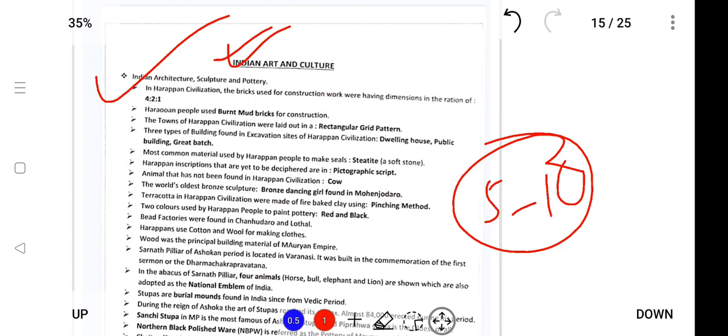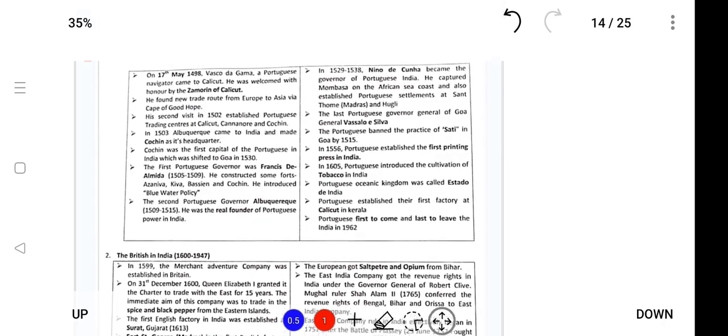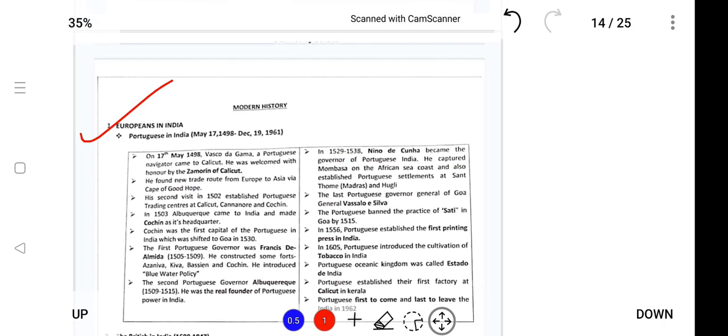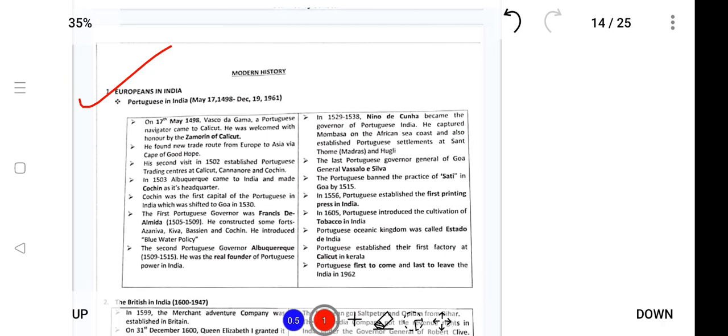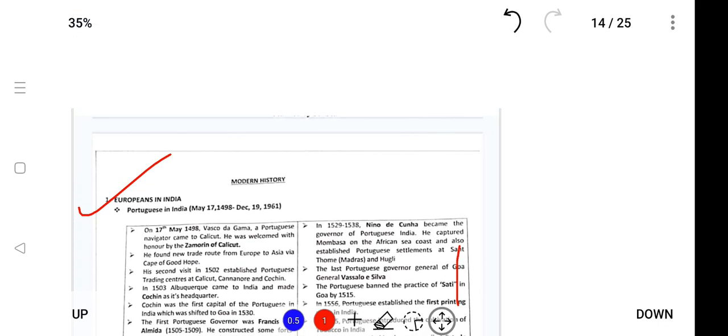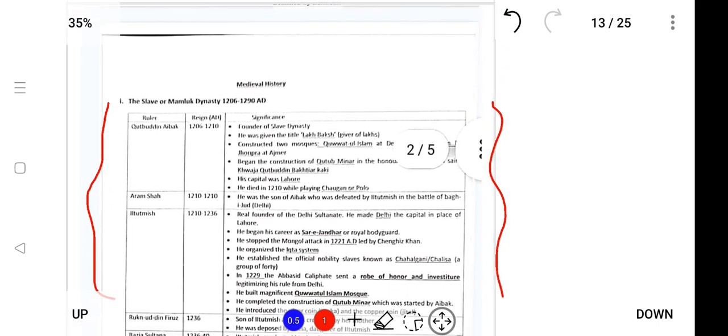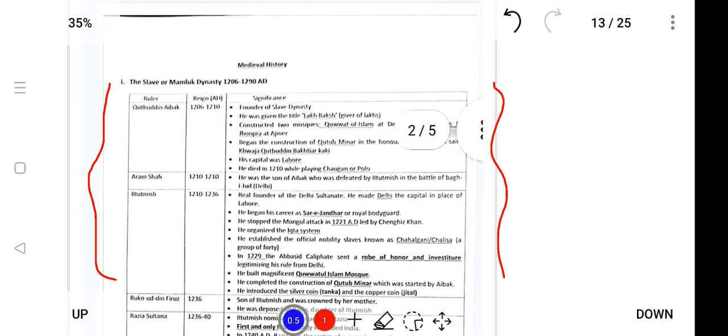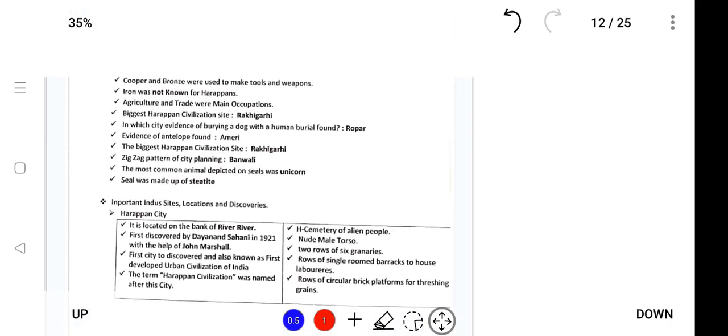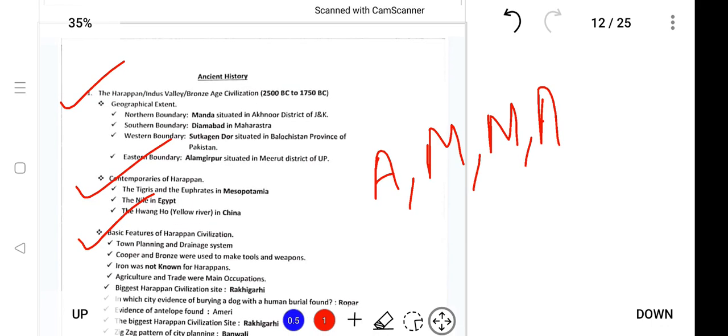Next is art and culture, also provided point wise. Next is Indian history, modern history. Modern history will be extracted from NCERT as well as Spectrum. Next is medieval history. Medieval history will also be like this. So you can go through Qutbuddin, Haram Shah, Iltutmish, Ruknuddin, Razia Sultana, etc. Next is ancient history. Ancient history will be provided like Harappan, contemporaries of Harappan, basic features of Harappan, all MCQ oriented.